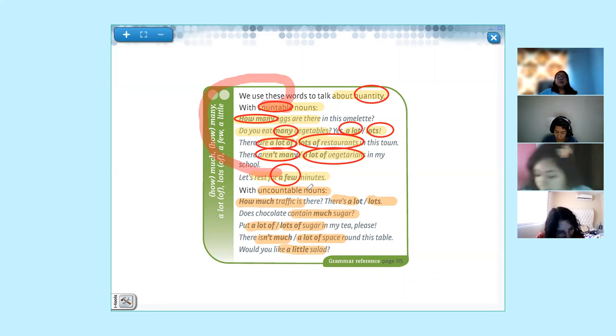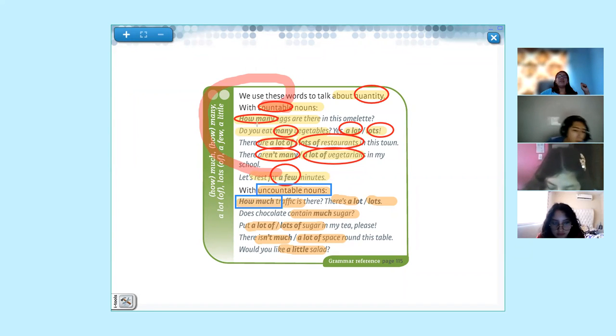Okay, now we're talking about those that are uncountable nouns. You cannot count them. You have how much; look at the differences with how many. Here we say how much. We can use there's a lot or lots. Both are accepted in the two cases.